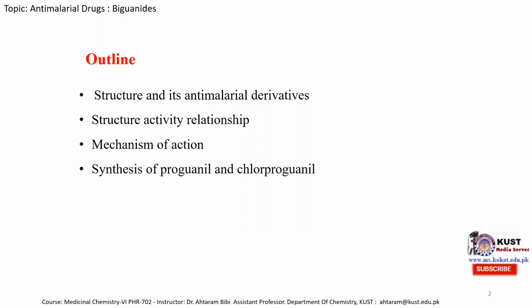I will discuss the synthesis of proguanil and chloroproguanil, which are the anti-malarial derivatives of biguanides. At the end, I will talk about the therapeutic application as well as side effects of biguanides, and I will specifically talk about the therapeutic application and side effects of proguanil and chloroproguanil, which are the two most important anti-malarial derivatives of biguanides.